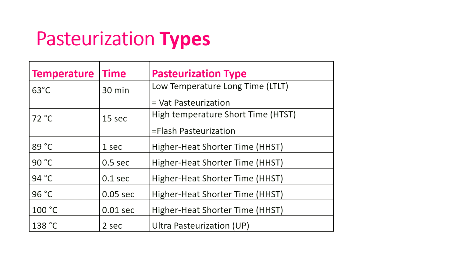And 138 degrees Celsius for 2 seconds is called ultra pasteurization, UP.